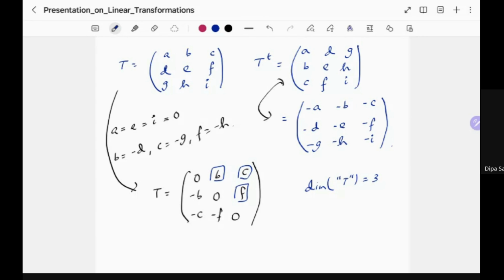Okay, so if your S matrix is written as A11, A12, up to A15, and similarly A51, A52 up to A55, then what trace of S equals 0 is saying is that A55 is equal to minus of A11 plus A22 plus A33 plus A44.